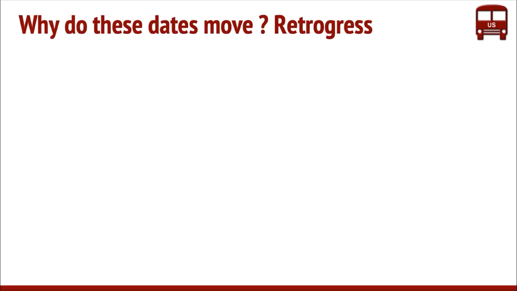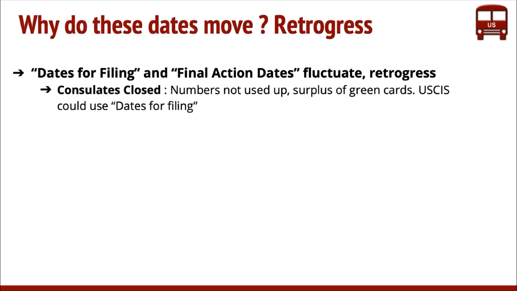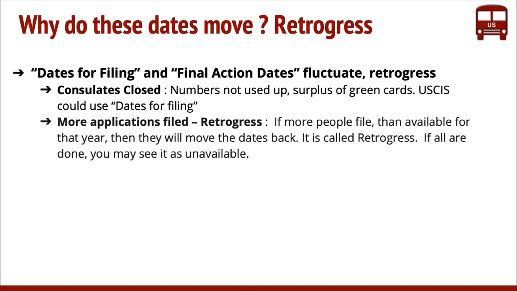Now, there are questions like why do these dates move back and forth, and why do they even go back? How can my date go back, right? This is a common question. There are multiple reasons, and here are some of them. Let's say consulates are closed. Whenever the visa numbers are allotted, they do forecasting based on visa numbers per consulate. Sometimes the consulates may not use them up because they may be closed for some reason. In such cases, those numbers are returned back to the visa office and become available. Then USCIS could use those numbers and move to dates of filing.